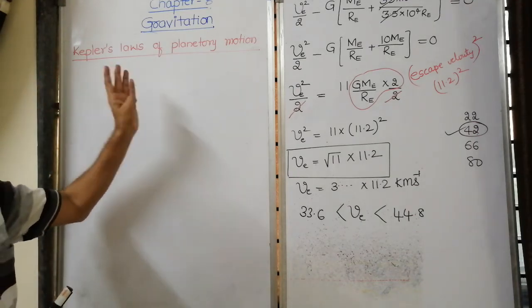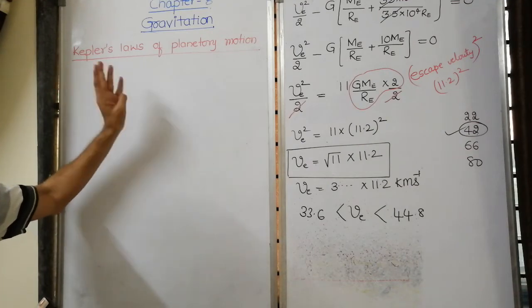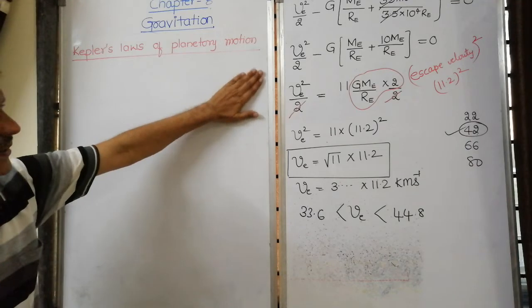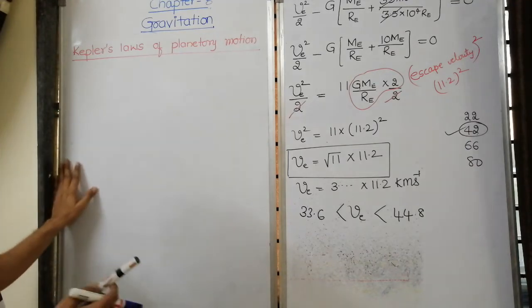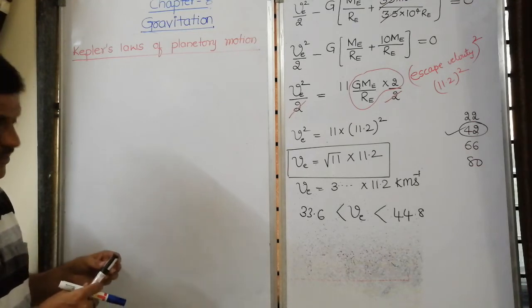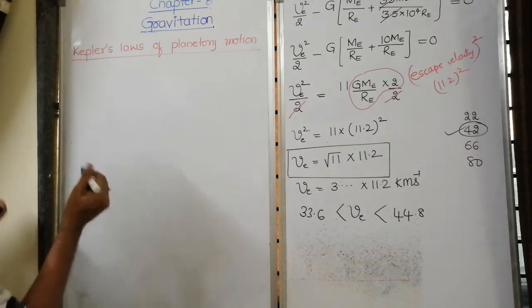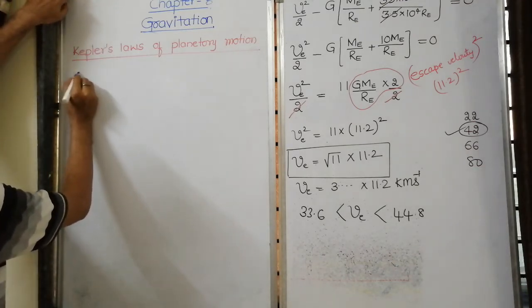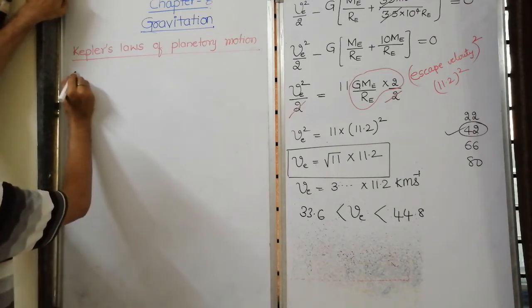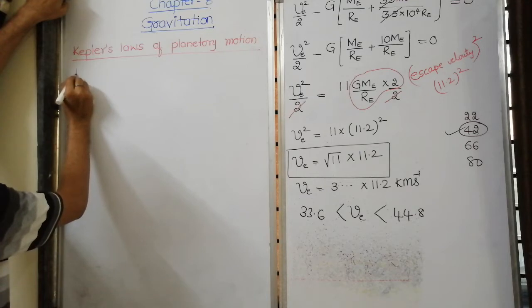One is related to the shape of the orbit, second related to the area of the orbit, and third related to the speed of the planet. First we'll move to the orbit law, that is the shape of the orbit, which is called Kepler's first law, law of orbit.